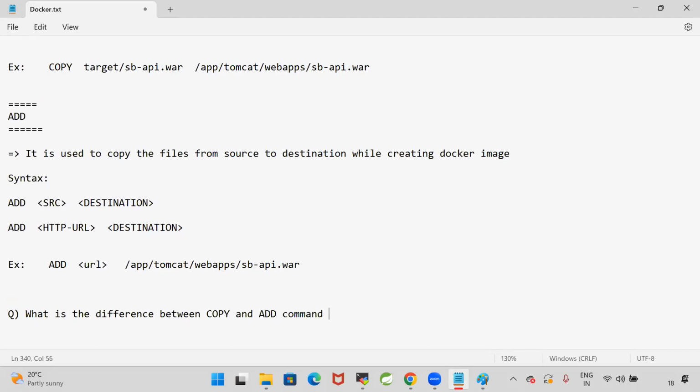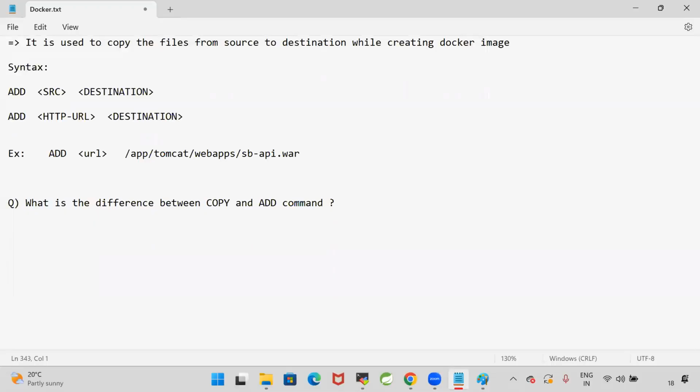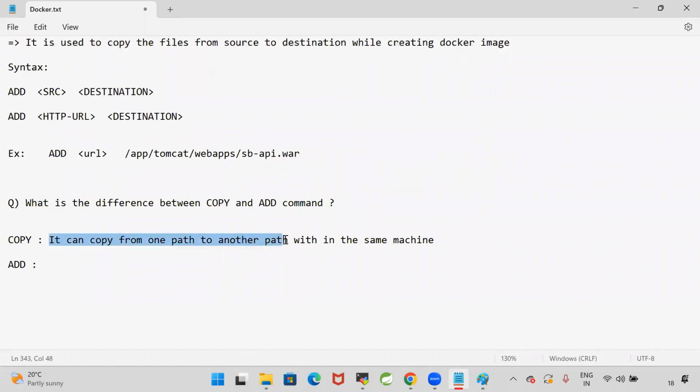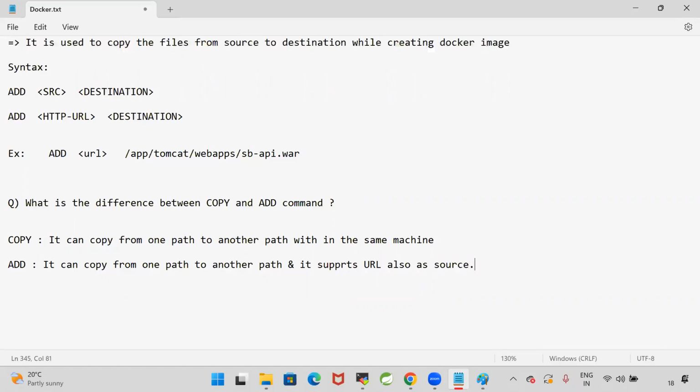COPY can copy the files from one path to another path within the same machine. Whereas the ADD command, we can copy from one path to another path, and it supports URLs also. It can copy from one path to another path, and it supports URL also as a source.